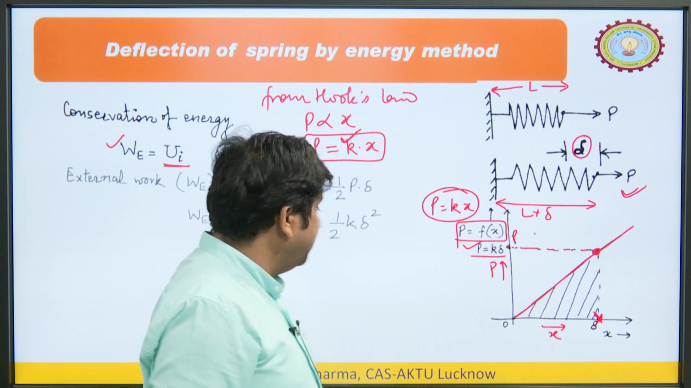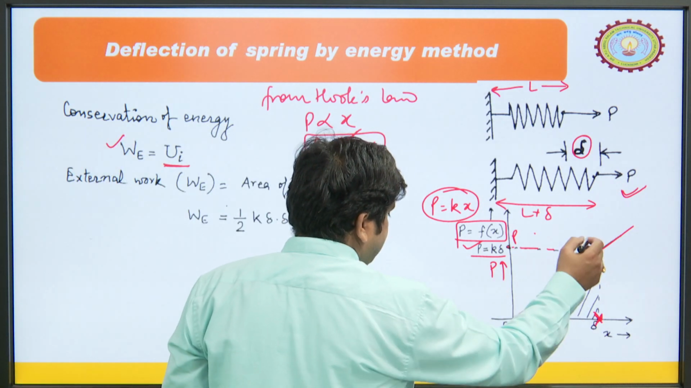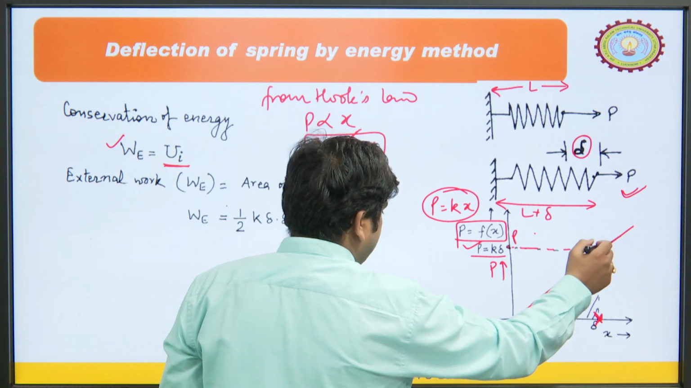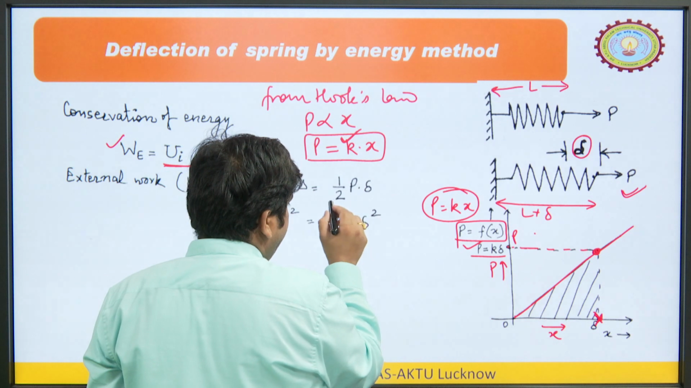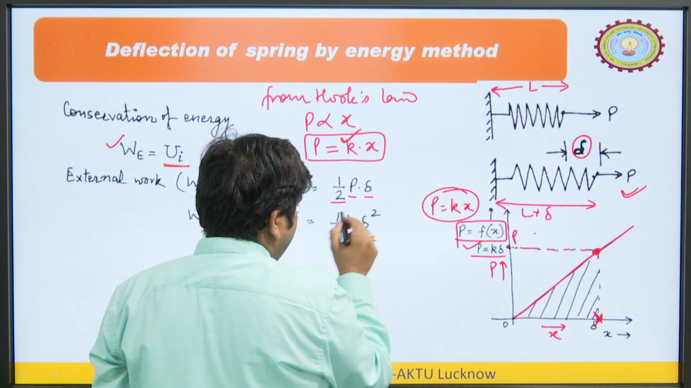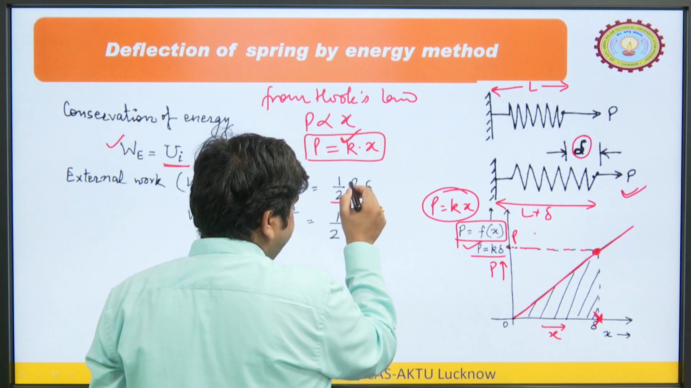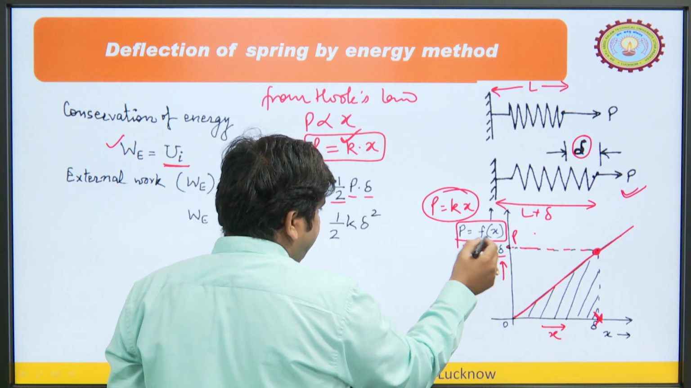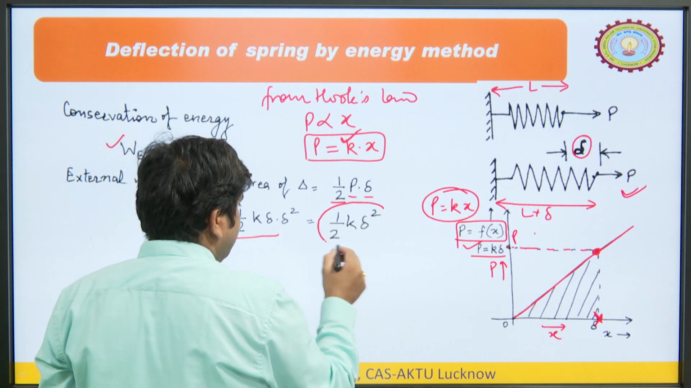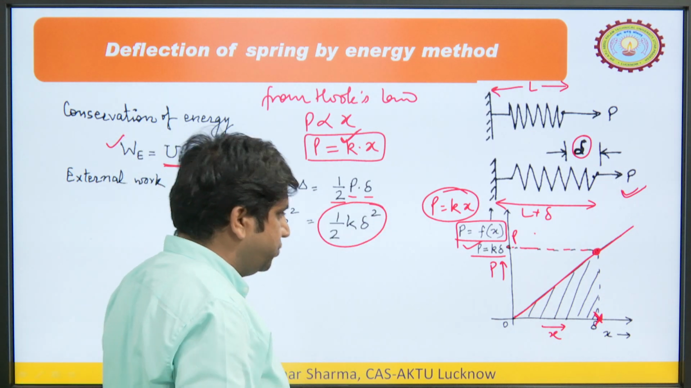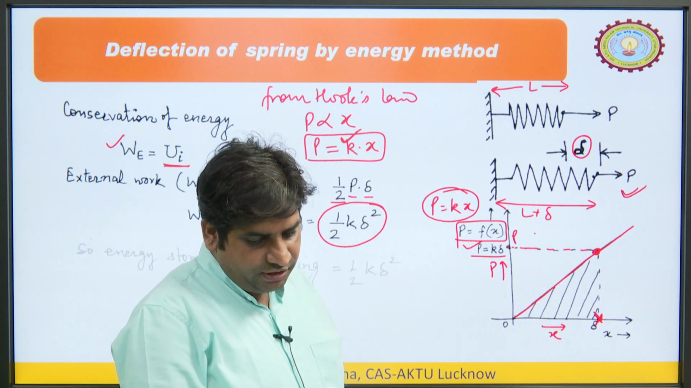So, external work done would be equal to the area under this line, that would be equal to the area of this triangle. So, that would be equal to half into base into height. Base is delta, P is the height of this, and P is equal to k delta. So, when we put this, we will get work done is equal to half k delta square. So, this is the external work.